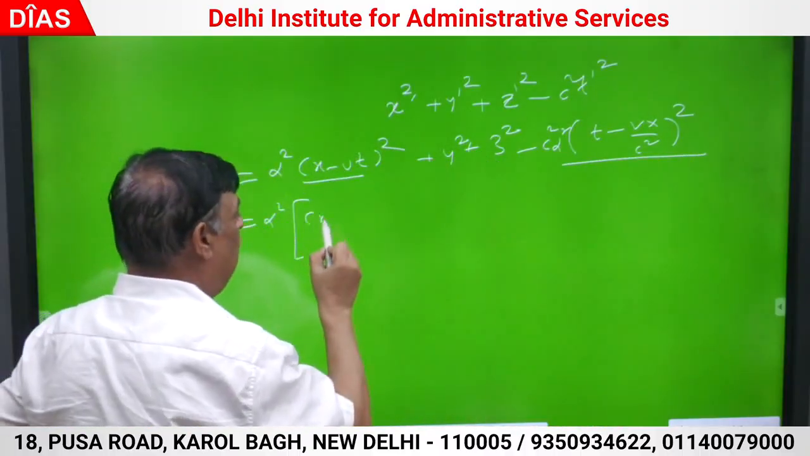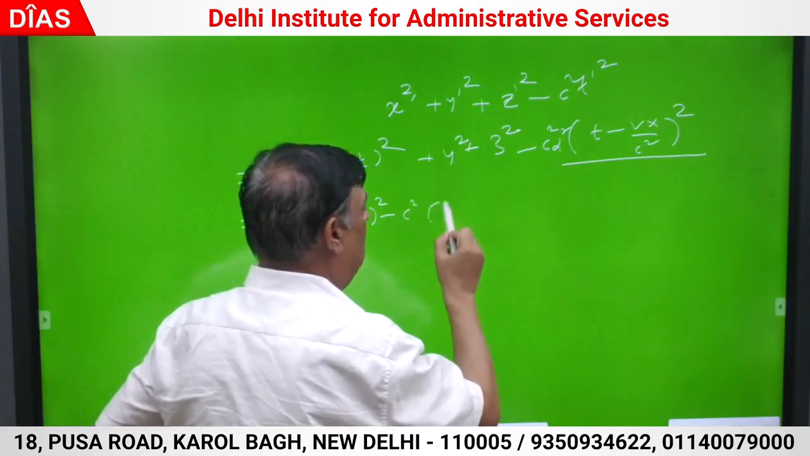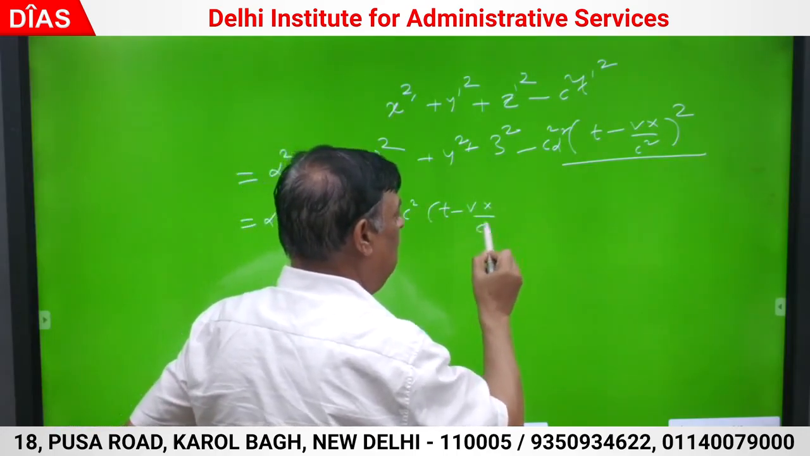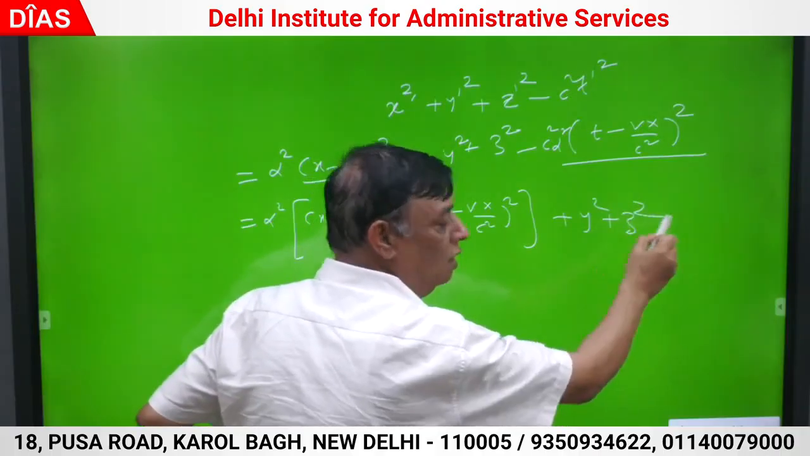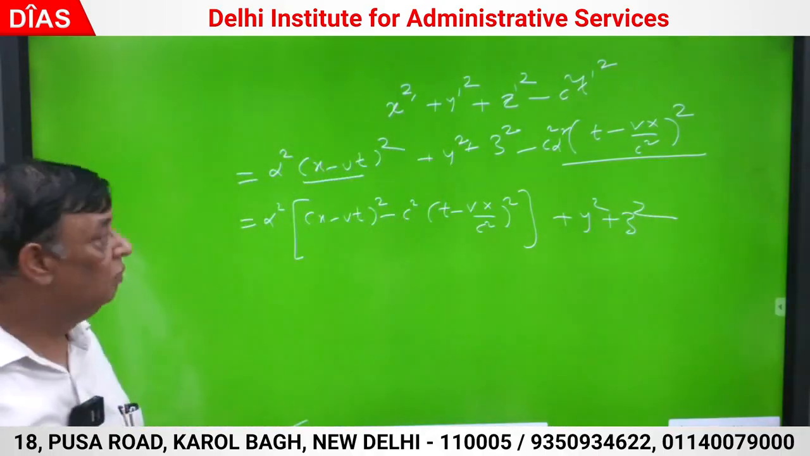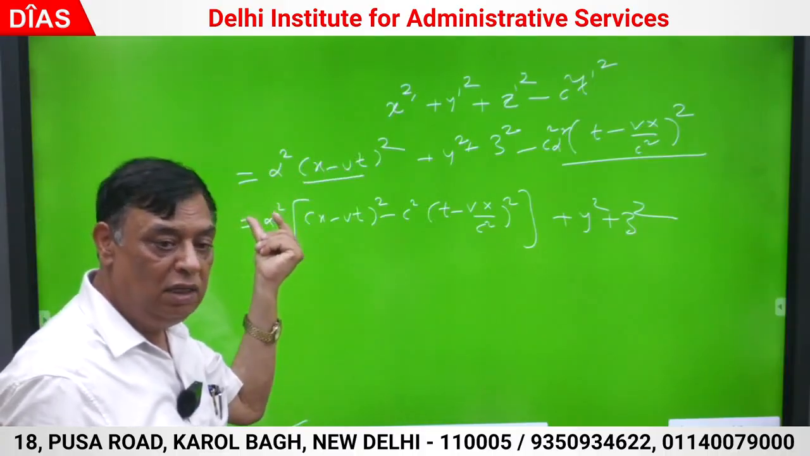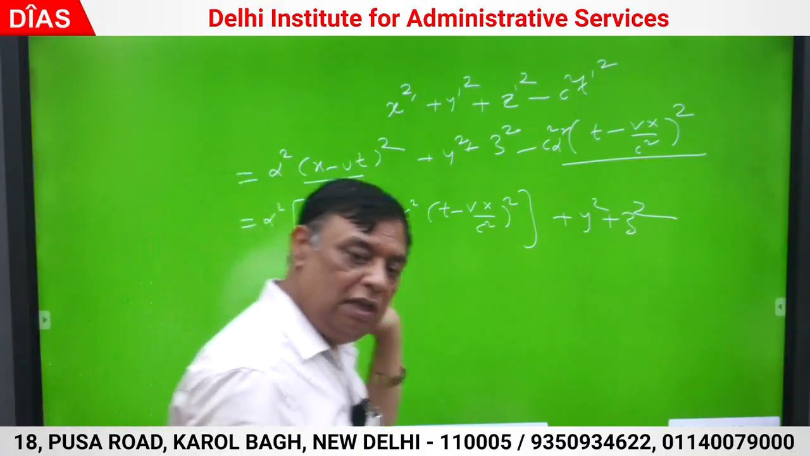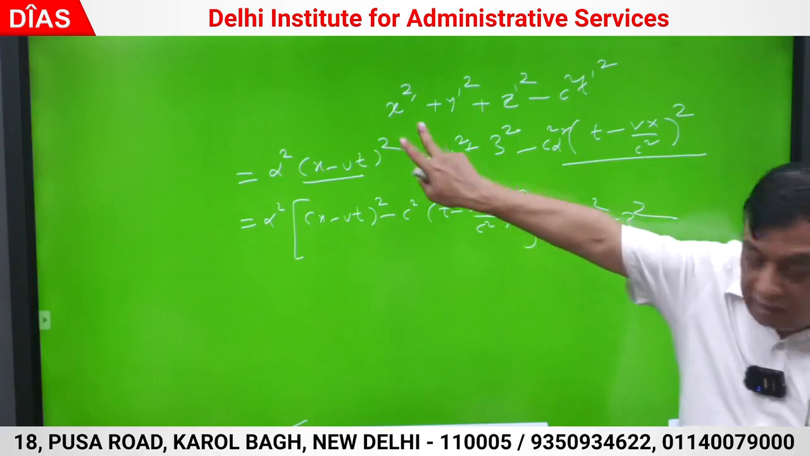By the first term: (x minus vt) whole square minus c square (t minus vx by c square) whole square plus y square plus z square. Correct. I have just copied; I have used the transform instead of writing 1 minus v square by c square all the time. In the last part I will write it. I am proving it is Lorentz invariant because I have used Lorentz transforms.